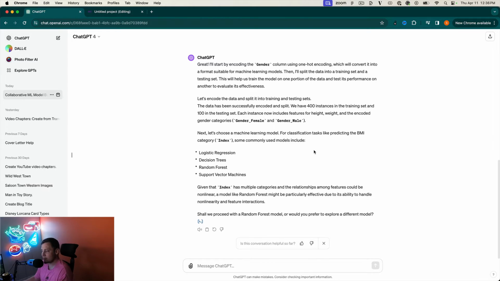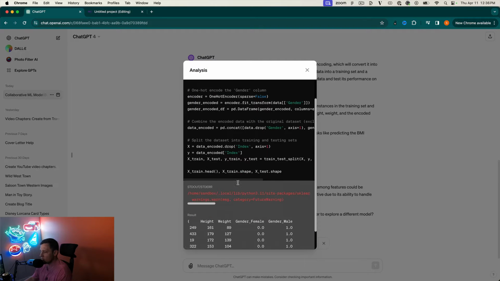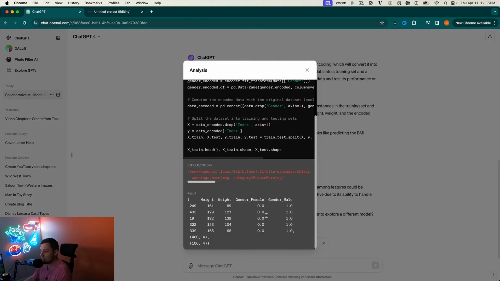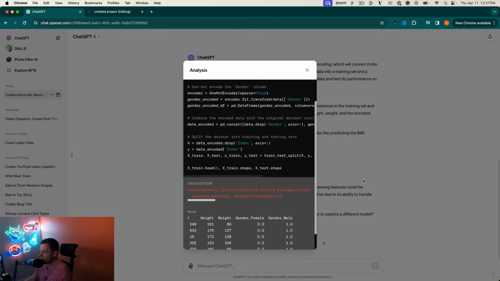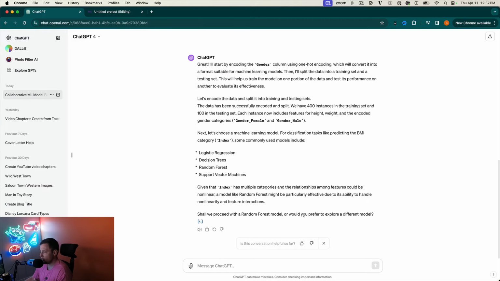Interesting. I think this is going to be a little bit different than what Claude did. So yeah, it's given us a kind of binary yes or no in gender female and gender male. It's interesting. A little bit different than what Claude did, and a little bit different than what I did, honestly. I just went 0 or 1 for gender, for male or female in the gender column. But okay, interesting.